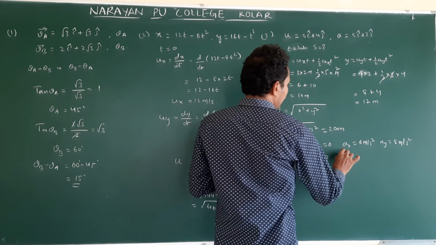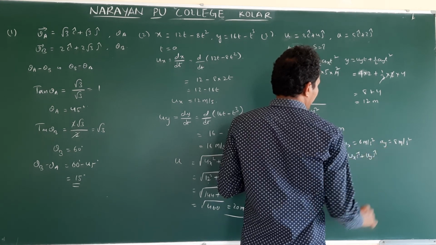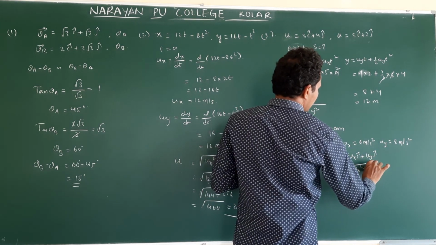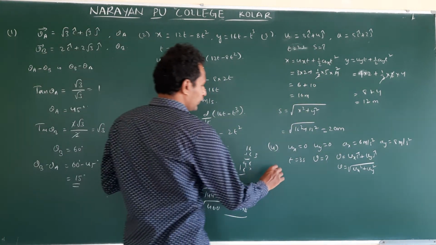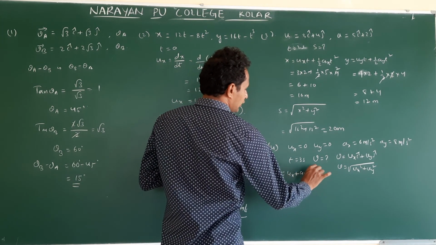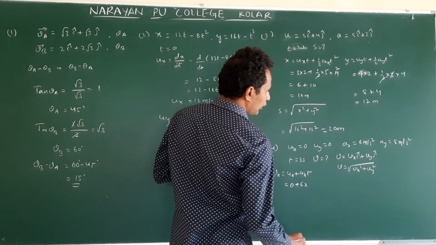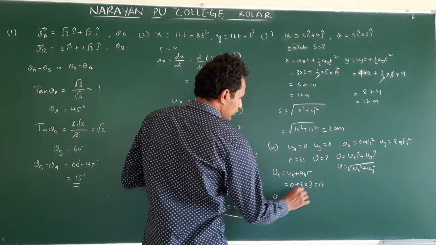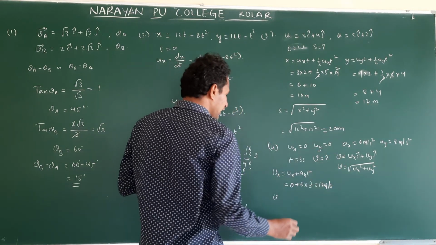They are asking final velocity. Then how to get final velocity? V is equal to Vx i cap plus Vy j cap, and magnitude is under root of Vx square plus Vy square. That we need to find. First we need to find Vx and Vy. Vx equation is ux plus axt. 0 plus ax value is 6. Time is 3. So this is 18 meter per second. Every time units not required; in the final answer we will write the units.